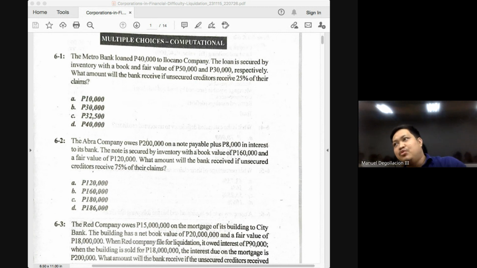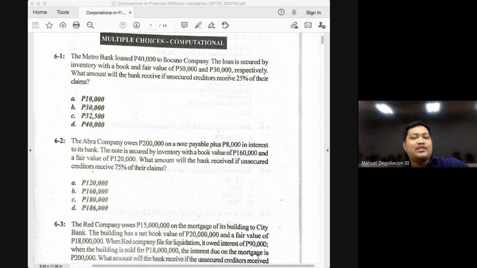Why? It is still secured by a specific asset, but the security is not sufficient to cover the entirety of the obligation. And that's one question that would require a solution on your part. Because if you'll be asked how much the partially secured creditor will receive, you cannot just say 800,000. Will the partially secured creditor receive at least 800,000? Yes. The entire value of the security, the 800,000, will be paid to him. But will he only receive 800,000? No, because for the unpaid 200,000, it can still participate in all the other assets.